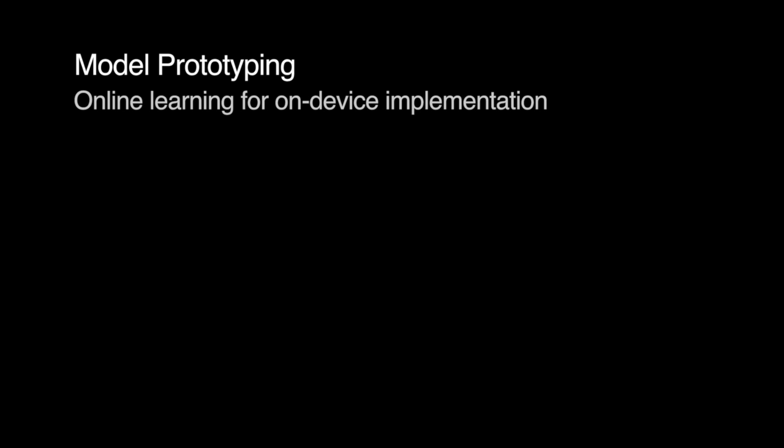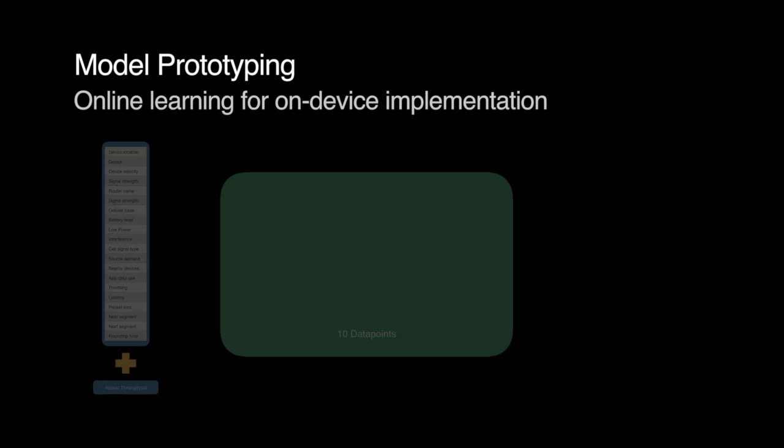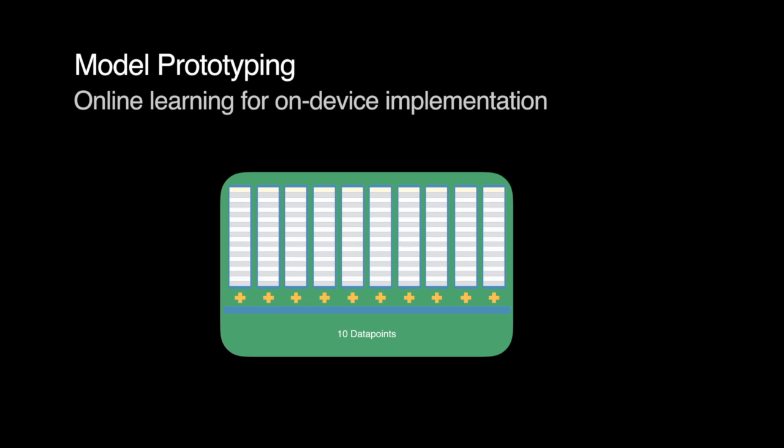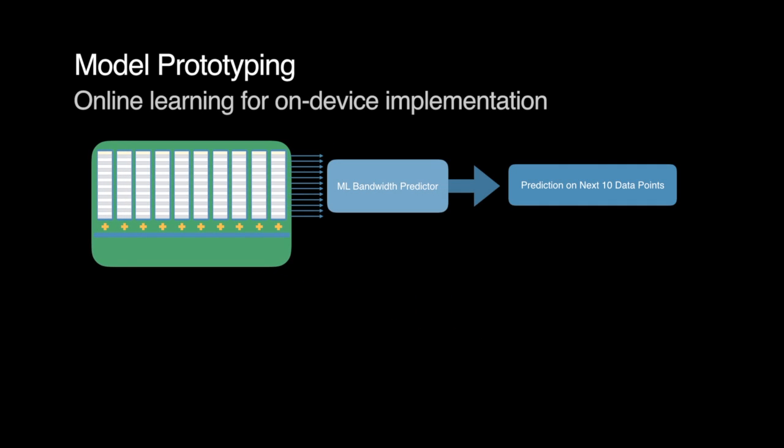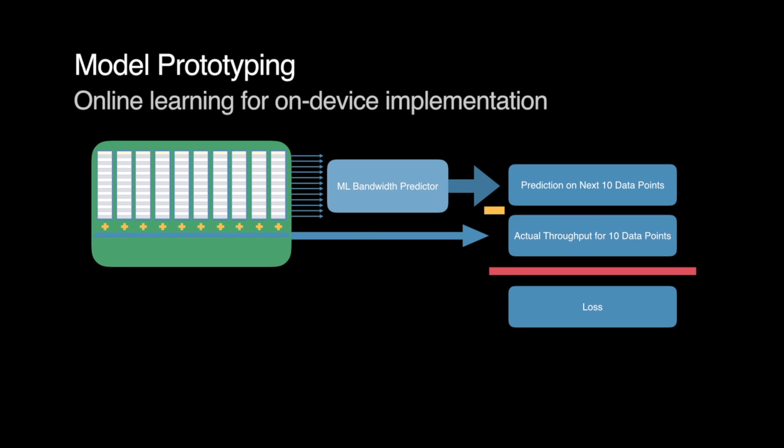Here's how I approach simulating on-device learning. I take feature vectors and ground truth throughputs in batches of 10 and make a prediction on these 10 features. I then compare to the ground truth, compute the loss, and update the model weights.